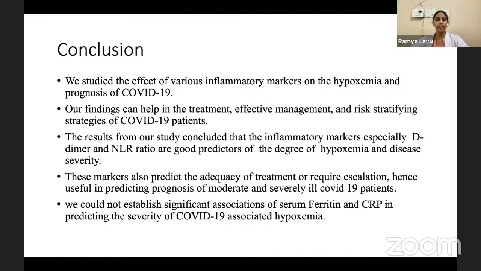And these markers also predict the adequacy of the treatment or the need for escalation of the doses, hence useful in predicting the prognosis of moderate and severely ill COVID-19 patients. And we could not establish significant associations of serum ferritin and CRP in predicting the severity of COVID-19 associated with hypoxemia.